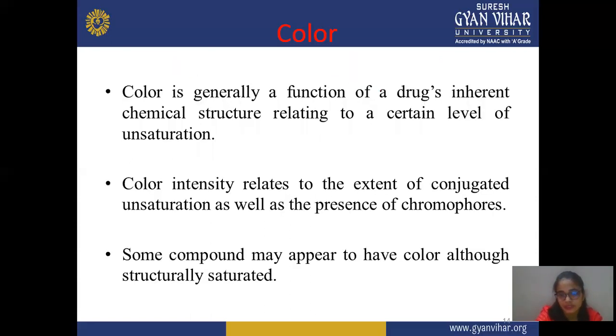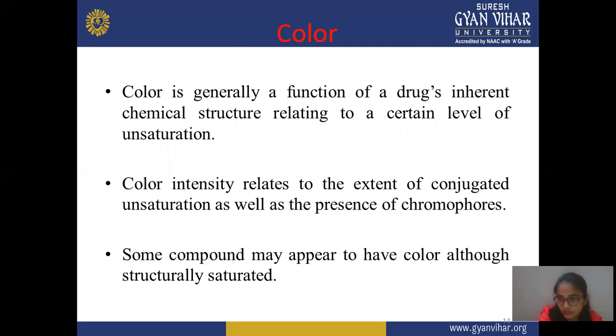In this, first is color. Color is generally a function of a drug's inherent chemical structure relating to a certain level of unsaturation. The color intensity relates to the extent of conjugated unsaturation as well as the presence of a chromophore. You know that a chromophore is mainly responsible for producing color. You can take any type of color, but it should be FDA approved. Don't take just any color.